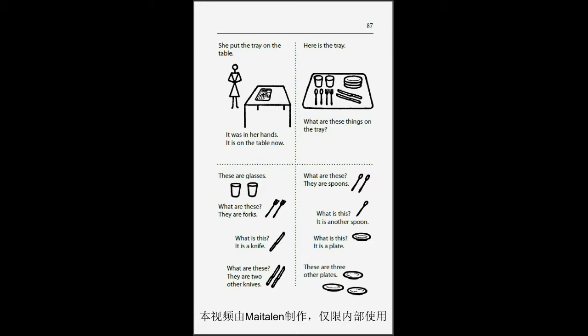They are forks. What is this? It is a knife. What are these? They are two other knives. What are these? They are spoons. What is this? It is another spoon. What is this? It is a plate. These are three other plates.